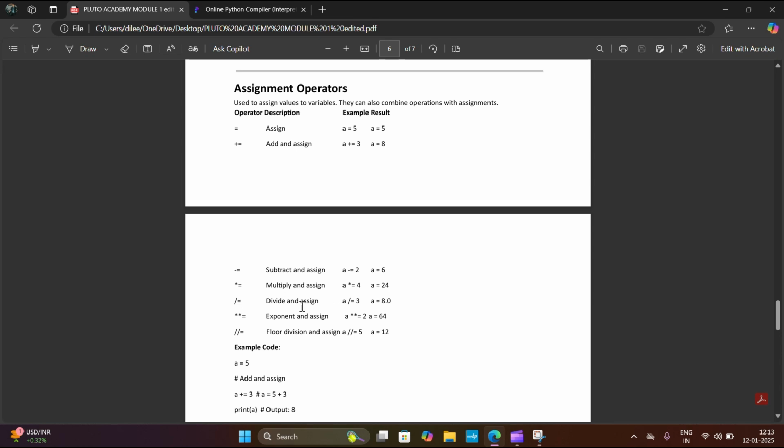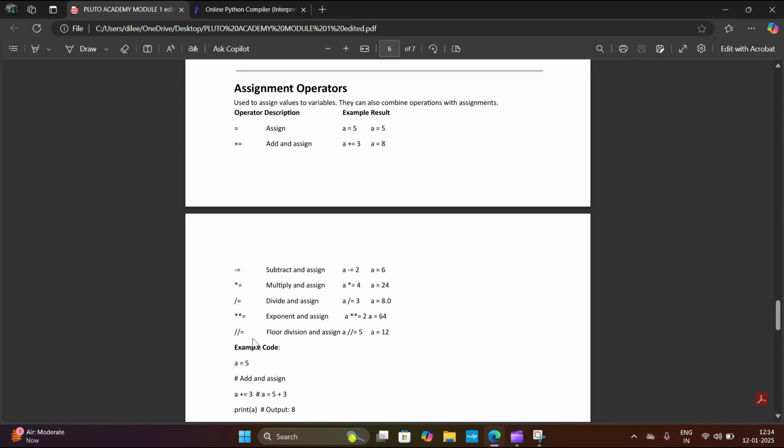First it will divide and then it will assign the value. We have a value 24. So 24 divided by 3, it means 8 threes are 24. So the value is 8. So it will assign 8 to the variable a. Next one is exponent and assign. a exponent equals 2. We have a equals 8. So 8 exponent 2 means 8 into 8. The result is 64. So it will assign a equals 64.